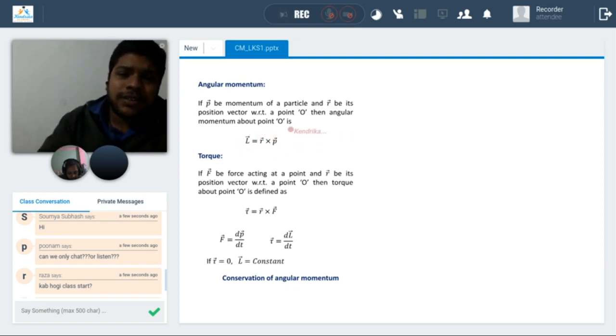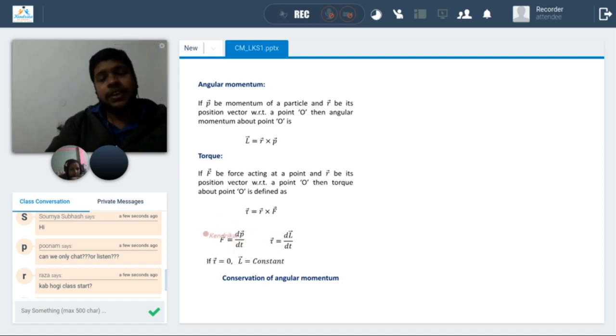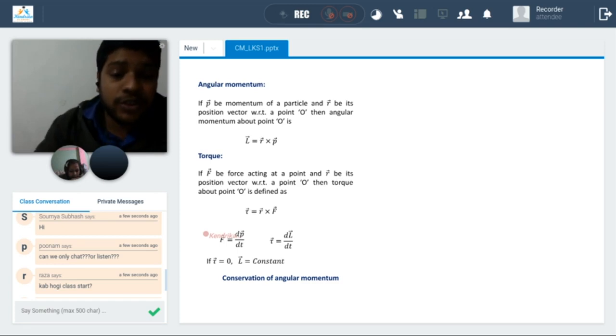We also need to keep in mind that the cross product R cross P is not equal to P cross R. For a force F acting on a particle at position vector R, torque is defined as tau equals R cross F. We know from Newton's second law that F equals dp by dt: the rate of change of momentum is equal to force.